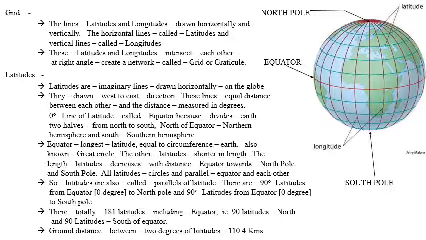There are 90 latitudes from the equator, that is the 0-degree latitude, to the north pole, and 90 latitudes from the equator towards the south pole.